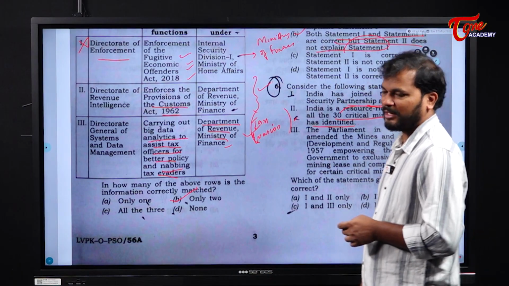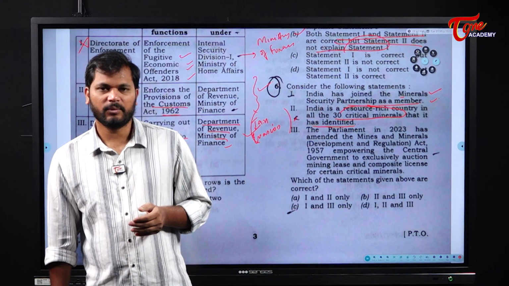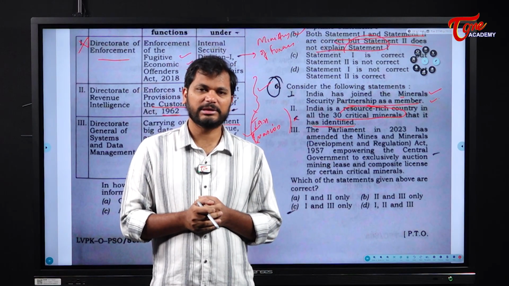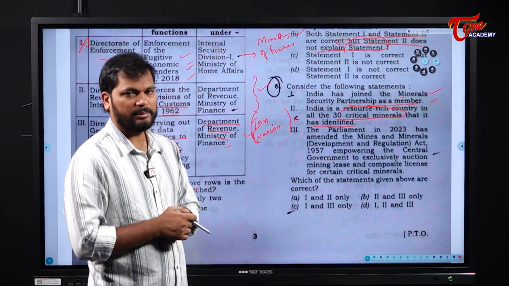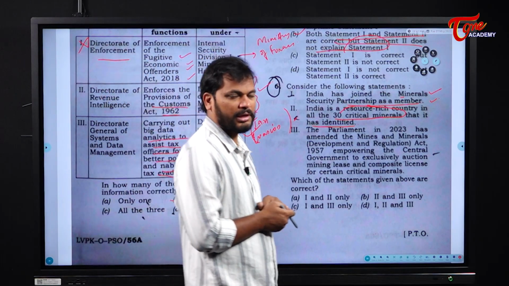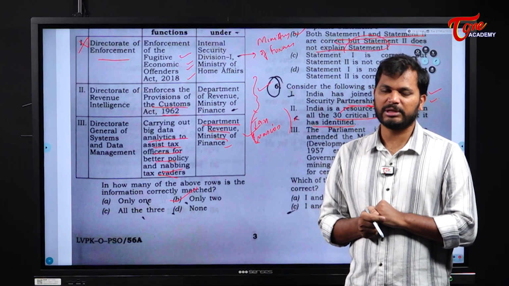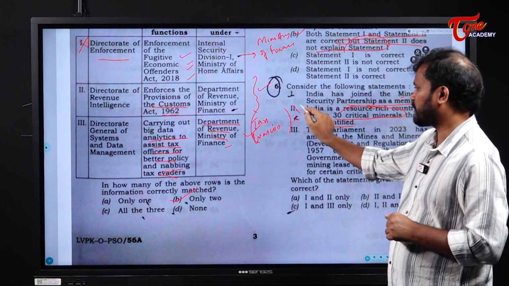The point here is that if you are well acquainted with the newspaper, just one week back we signed an agreement with China in order to import the 30 critical minerals. Now when we are self-sufficient, when we are resource rich with respect to these minerals, then why do we sign the agreement with China? So this particular statement is wrong.